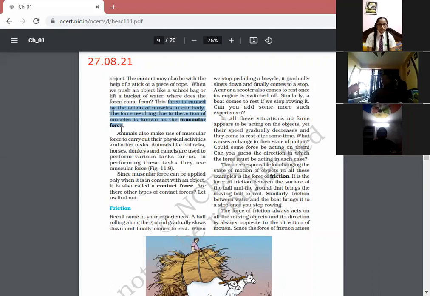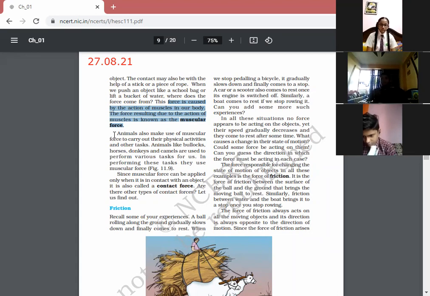In all these actions, you are using the muscles of your body. So that type of force is known as a muscular force. And to lift a bag, you have to touch that bag. Am I clear? That's why this force is known as a contact force.